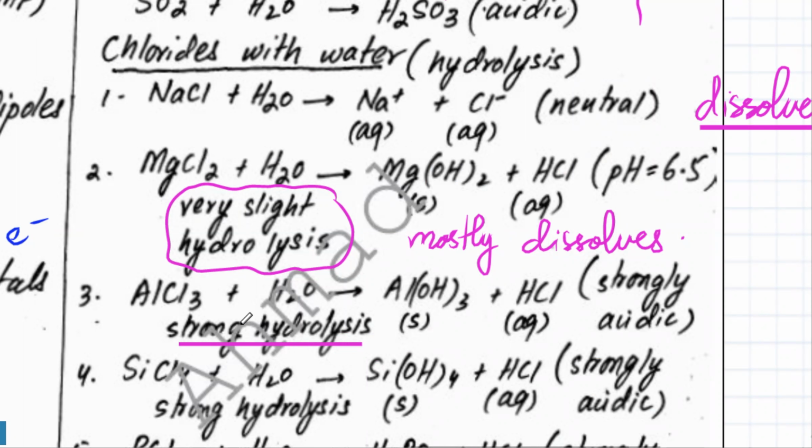And in the case of AlCl3, there's going to be a strong hydrolysis. Whenever you see this, a white precipitate of a solid is going to be formed, and a strongly acidic solution would be formed. In the case of MgCl2, the acidic solution would be very weak, because very little HCl is going to be formed. Is that clear?